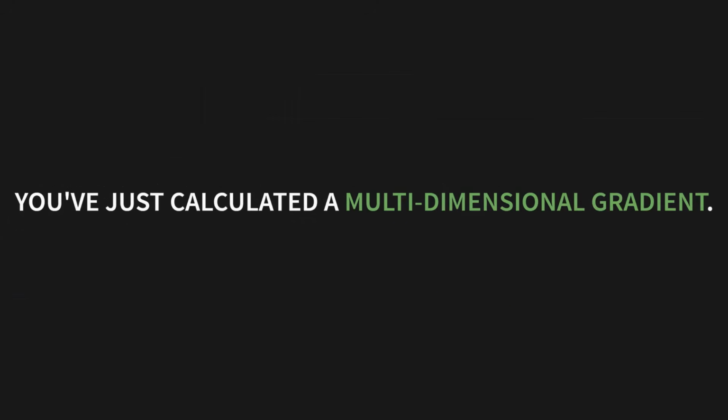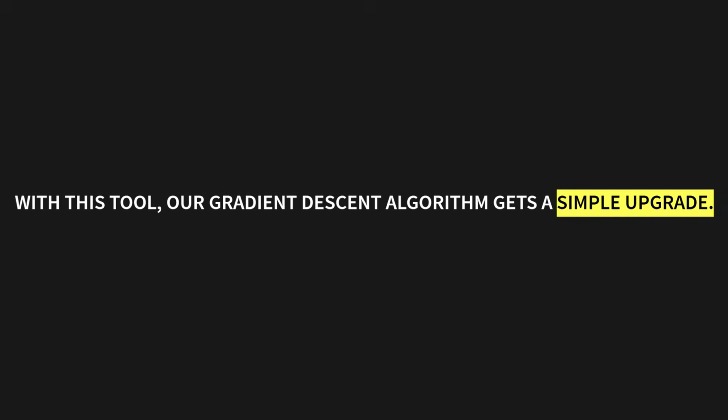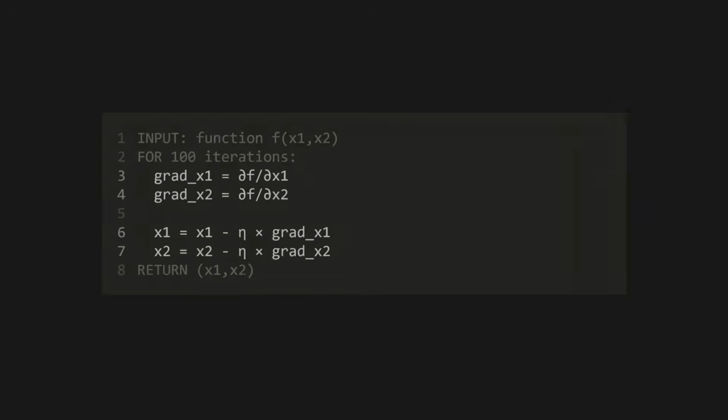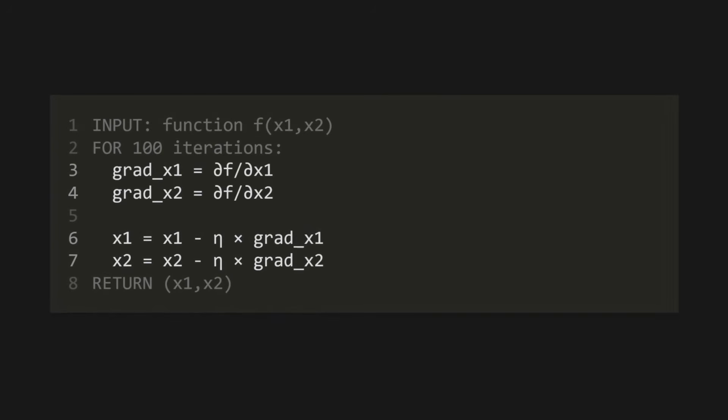You've just calculated a multidimensional gradient. With this tool, our gradient descent algorithm gets a simple upgrade. Instead of one update rule, we now have one for each variable. And here's the key. We apply them all at the same time. Check out the algorithm. It's almost the same as before. For every iteration, we calculate the gradient for x1, we calculate the gradient for x2, and then we update both x1 and x2 using their own gradients.